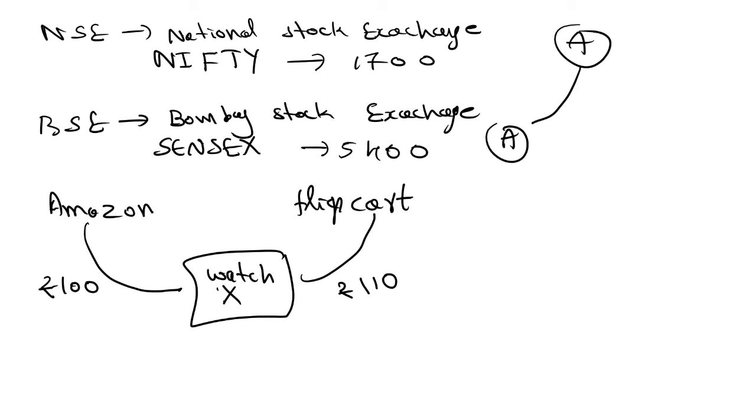Similarly, a company A may be registered in NSE and BSE. Suppose in NSE their price is 10 rupees, and in BSE their price may be 20 rupees. Then the buyer will check both the values in NSE or BSE, or in Kolkata Stock Exchange also. Then they will purchase the suitable shares from the company. The same company's share has different prices in different share markets. Then the buyer will decide which will give more profit, and they will purchase that share.